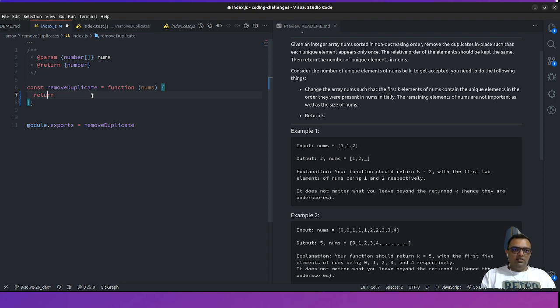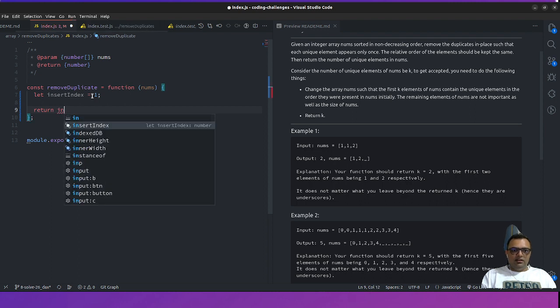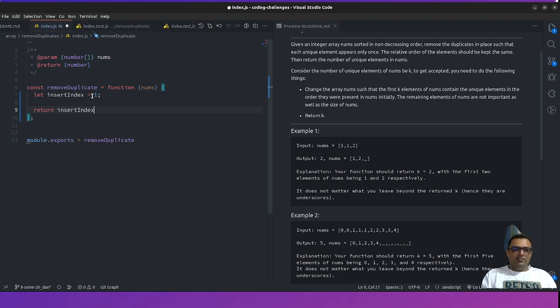Let us define a number first, which would be let insertIndex, say, that would be our one. So we are defining a number, whatever it tells, and we would be getting that at the end. It would be something like insert. That's it. That is the first point which I wanted to do.